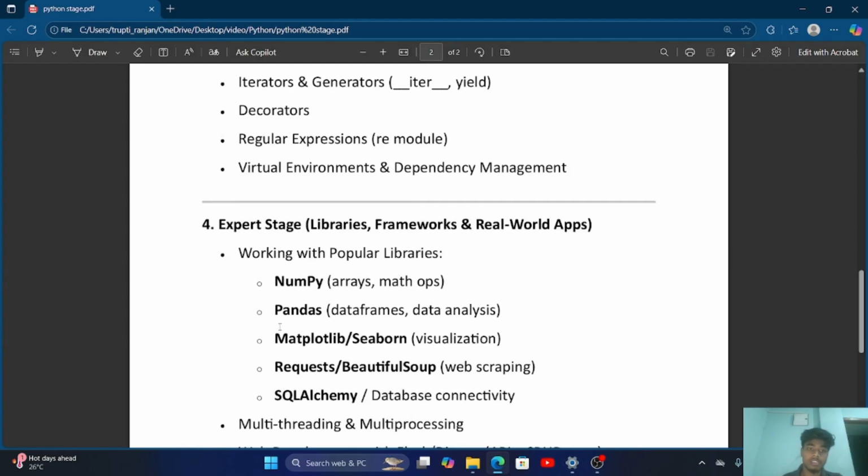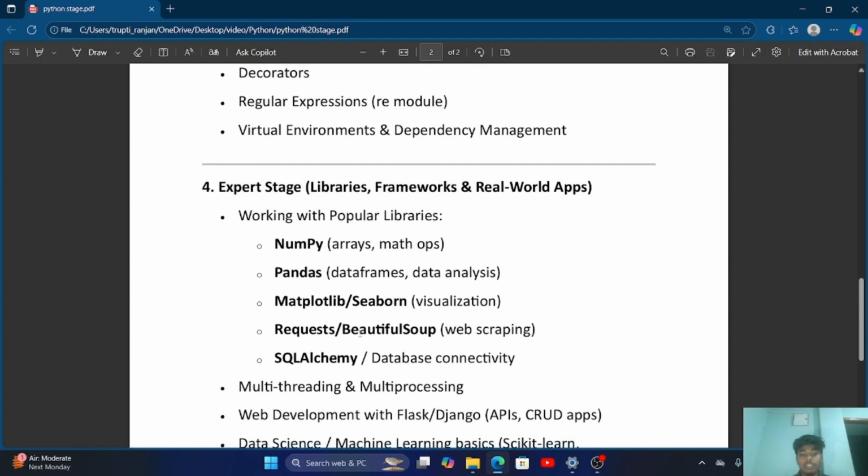In the expert phase, we discuss NumPy, which deals with arrays and methods. Then we go to pandas, where we use data frames and data analysis. Then we go to Matplotlib and Seaborn for visualization of data. Then we go to requests and Beautiful Soup. For web scraping, we use requests and Beautiful Soup.